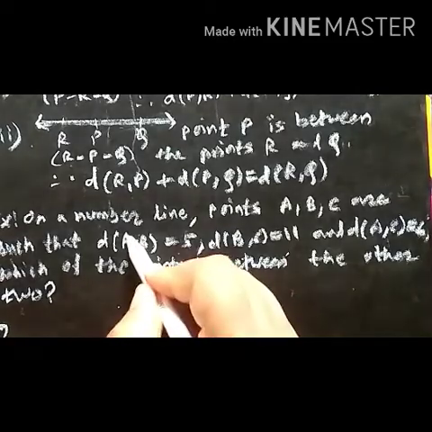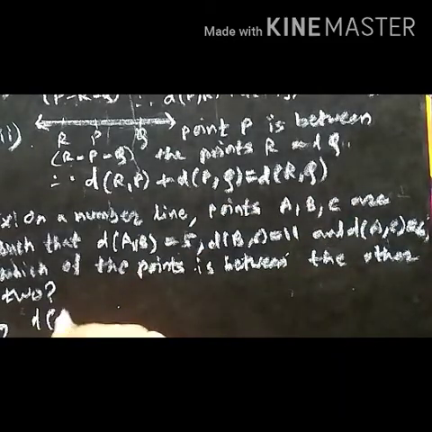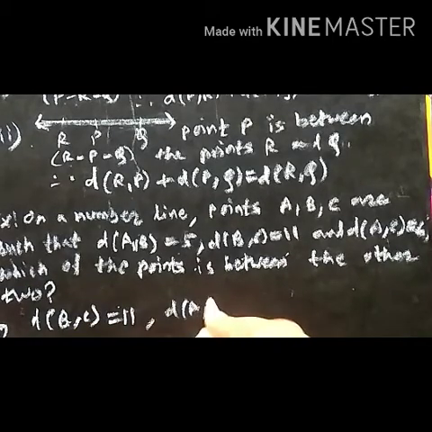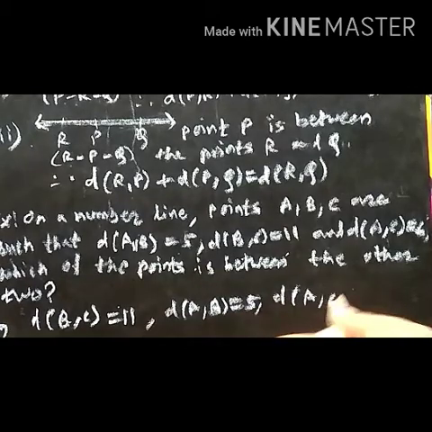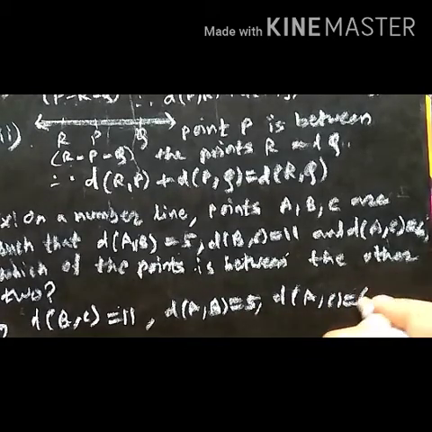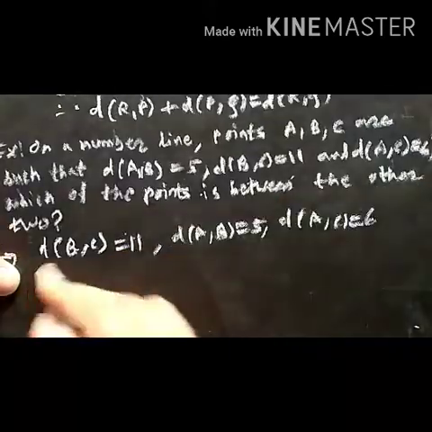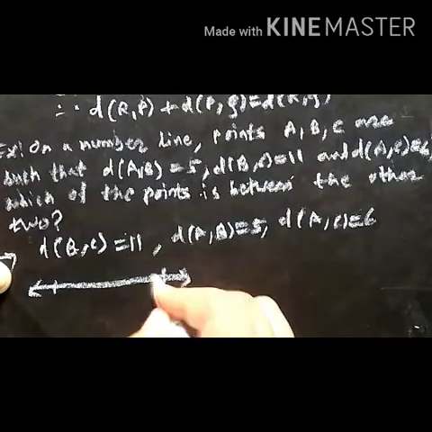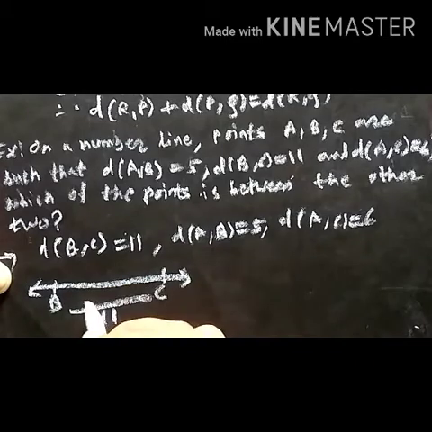So here we have the greatest length, that is distance between BC is equal to 11. Distance between AB is equal to 5 and distance between AC is equal to 6. So by using this greatest length, we can draw a diagram and we can take endpoints B and C, which is given 11.